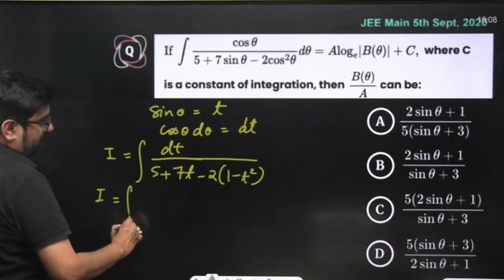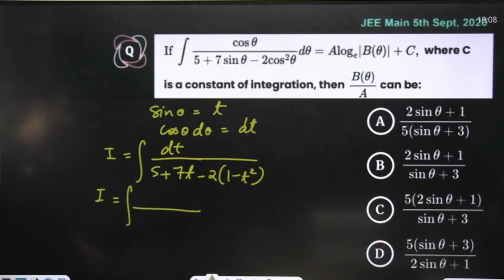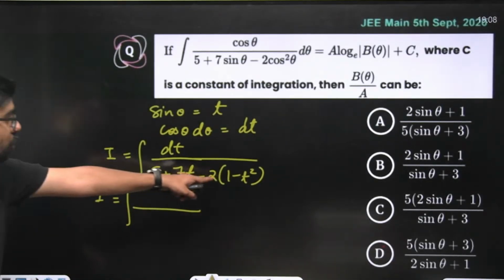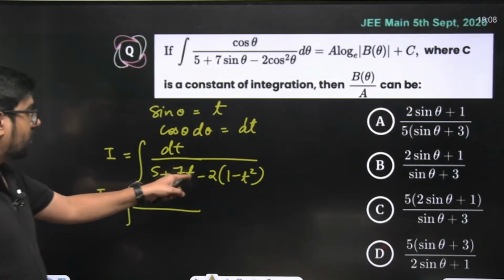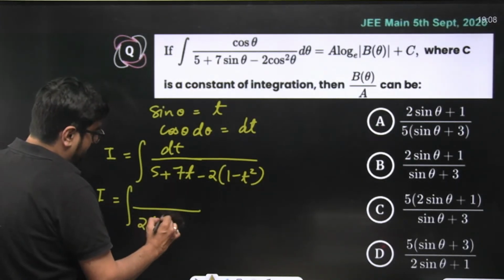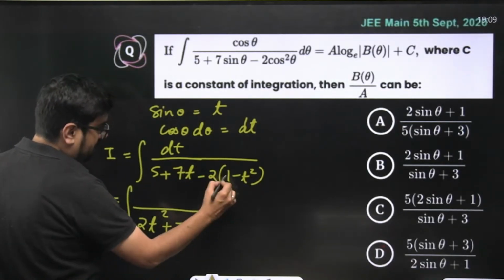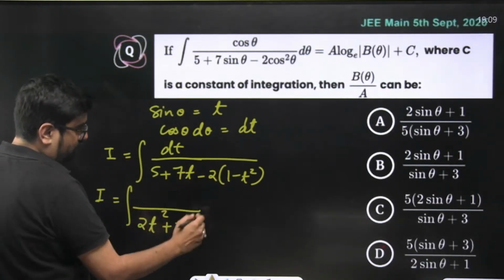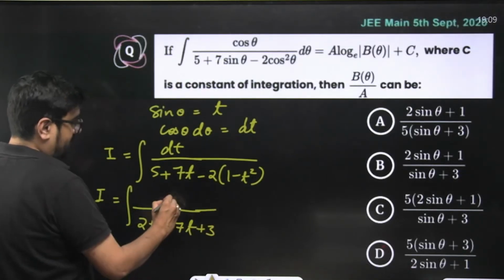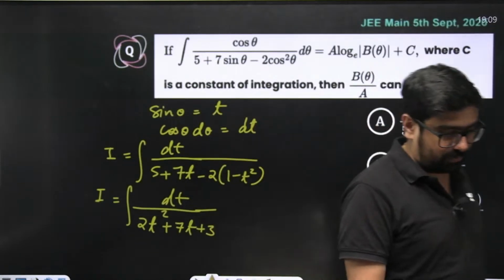I is equal to the integral of 2t square plus 7t plus 3 dt. This you know. Complete the square and you can solve it.